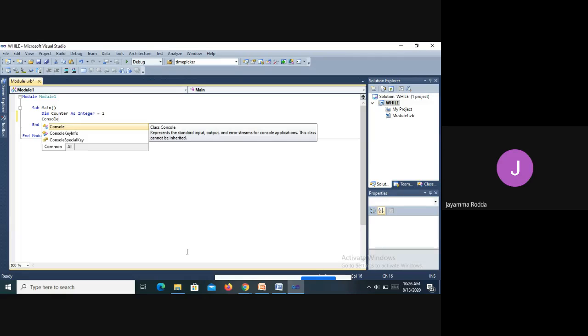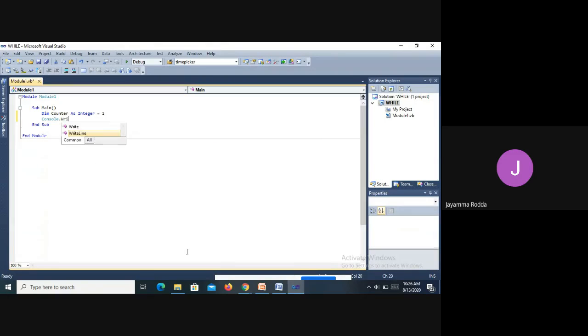Then I'm going to write an output statement. In order to specify that, I'm going to use Console.WriteLine, which is already there. See, I just pressed enter and the method is created there.